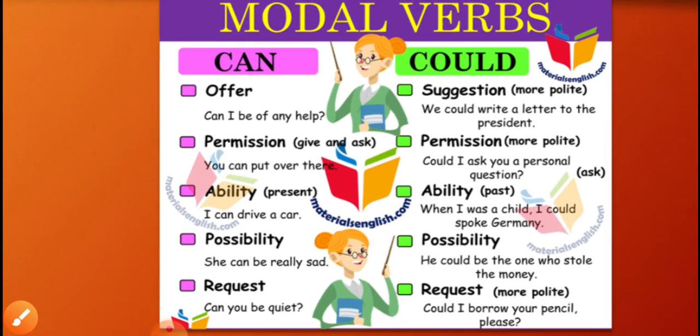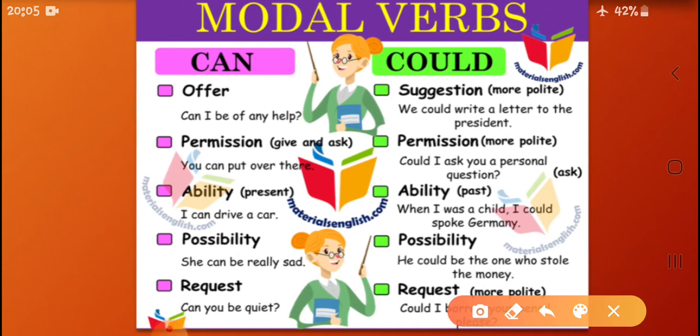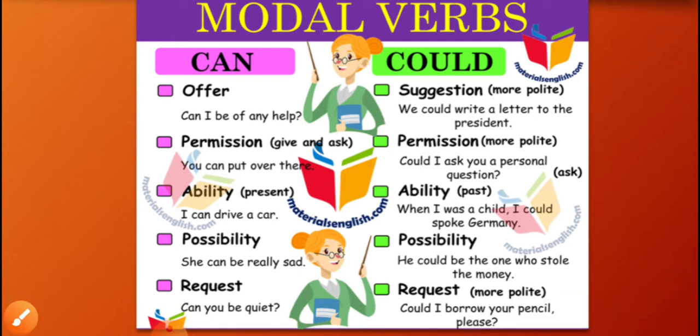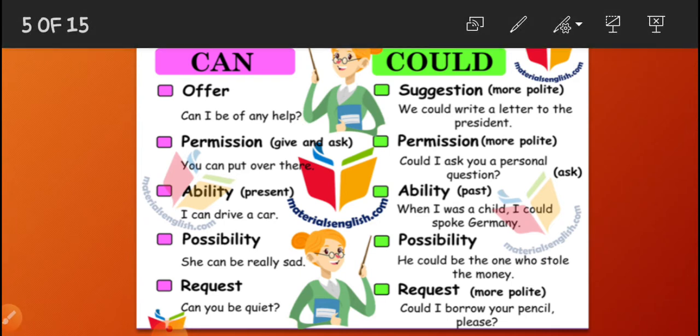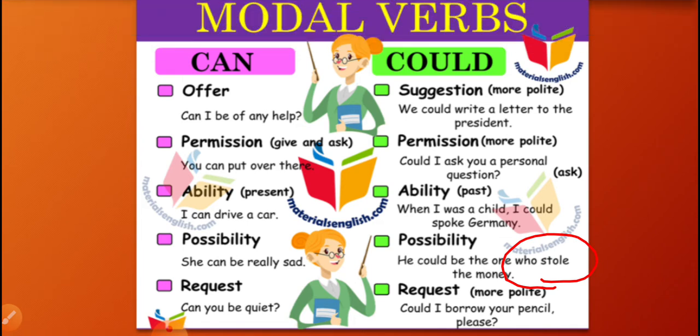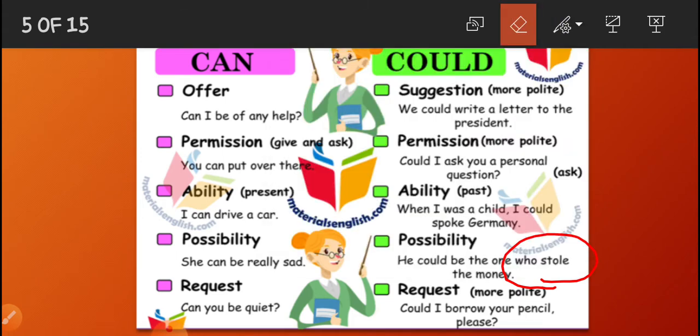Here we have this, who stole the money. This stole is telling us that this money has been stolen in the past, and he could be the one, means somebody is suspected for that. When we are saying the possibility of somebody's involvement in that theft, we can say he could be the one who stole the money. Clear? Is it clear to you?